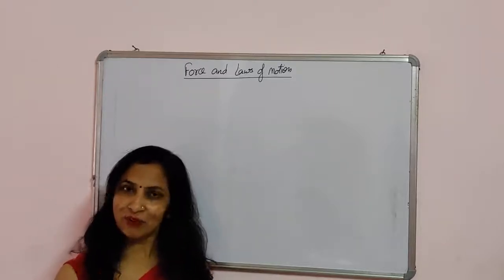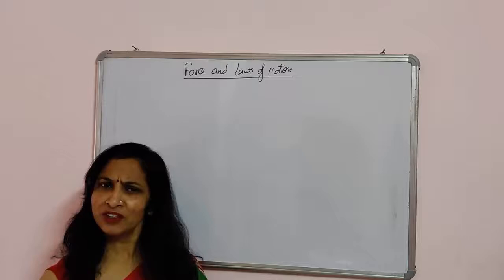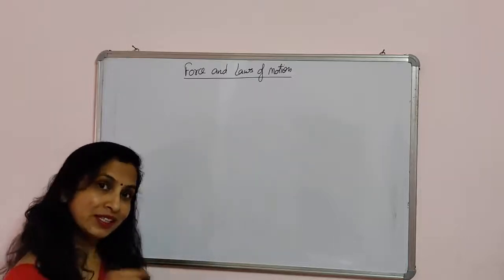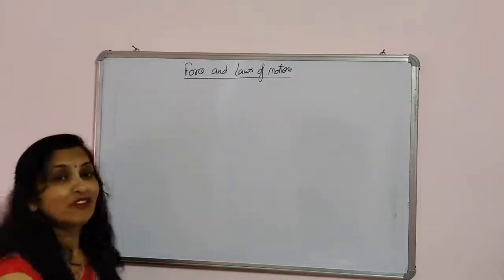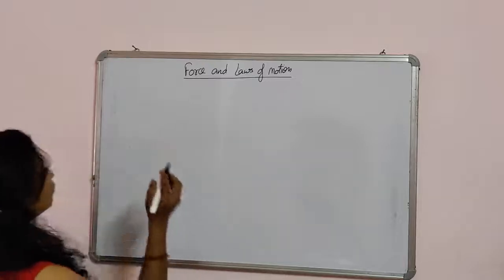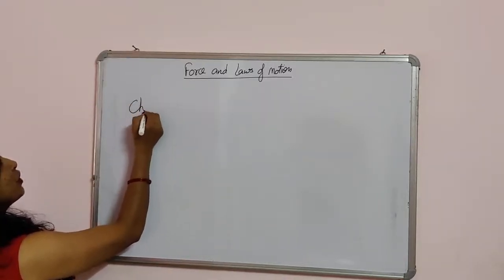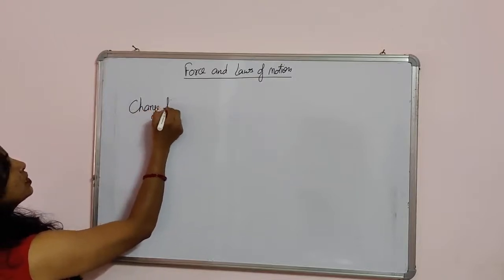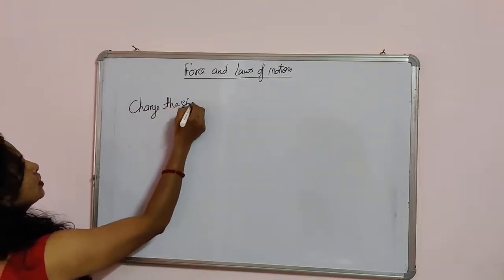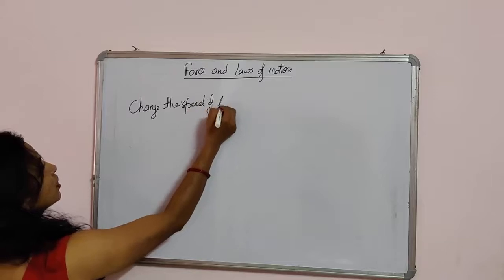You can explain force by its different effects. You have learned in class 8 what the different effects of force are. Force can change the speed of a body.